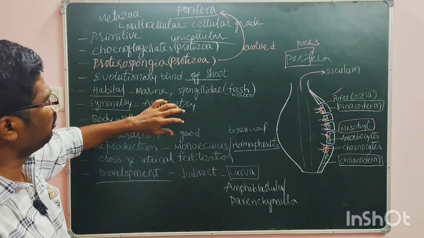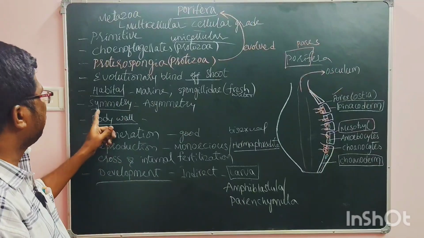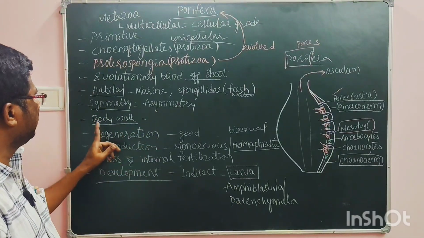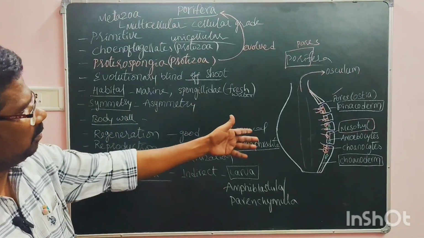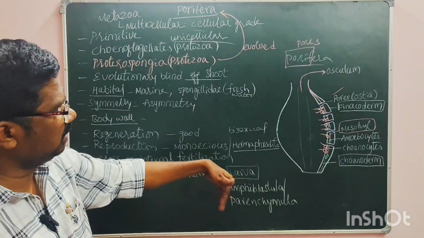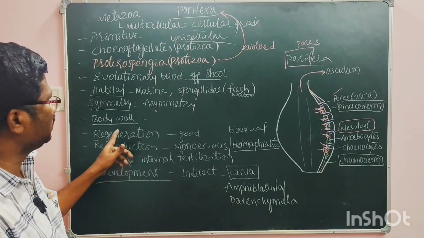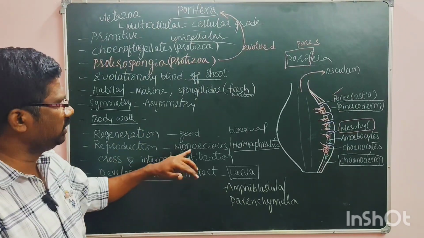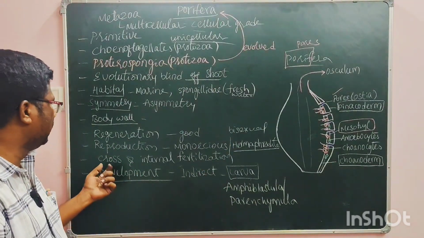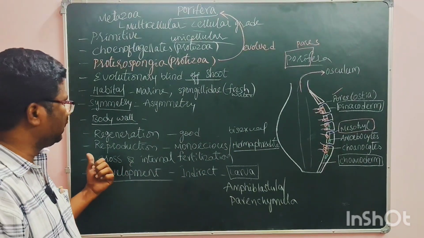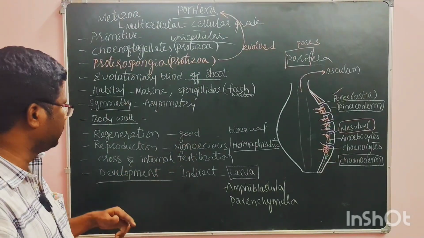Habitat, if you see, is marine, mostly. Spongillidae is a freshwater family. In symmetry, we see asymmetry. Two body walls are there, outer and inner, and the mesohyl gelatinous layer in the middle. Regeneration capacity is good. Reproduction is monoecious. They are hermaphrodite, that is, bisexual, as we commonly call it. Fertilization will be cross fertilization and internal fertilization in the body itself, in the mesohyl.